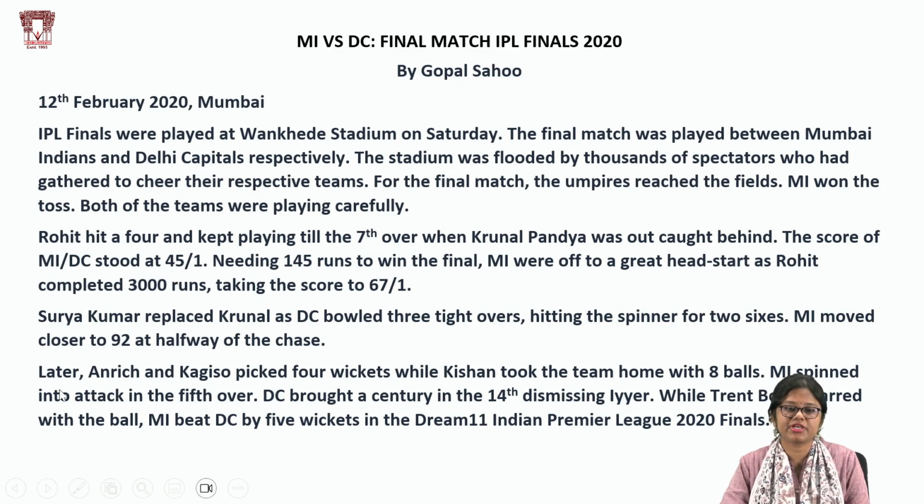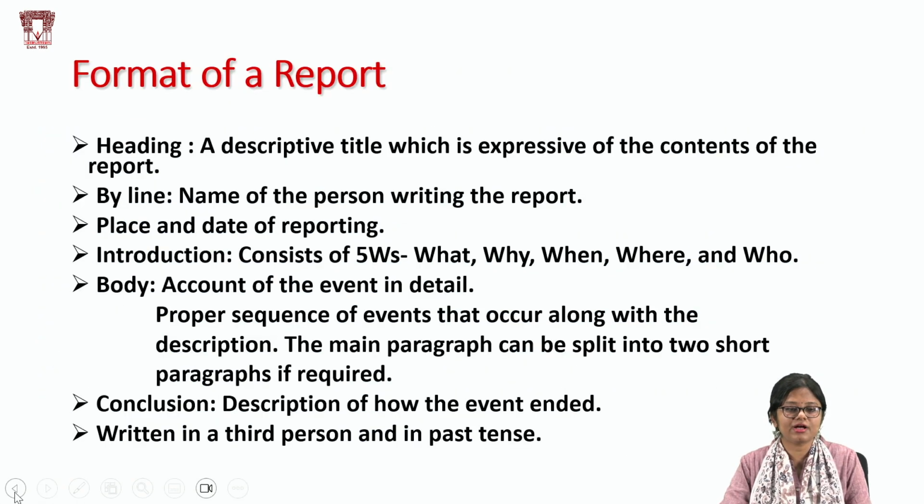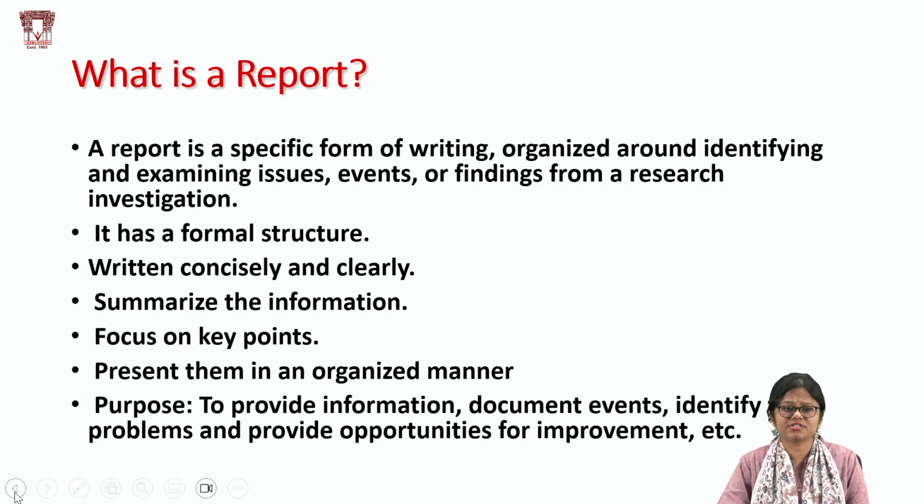So Mumbai Indians pinned into attack in the fifth over. Delhi Capitals brought up a century in the 14th, dismissing Iyer. So this is how the game ended, and finally Mumbai Indians beat Delhi Capitals by 5 wickets in the Dream11 IPL final of 2020. Now coming back to what is the report.